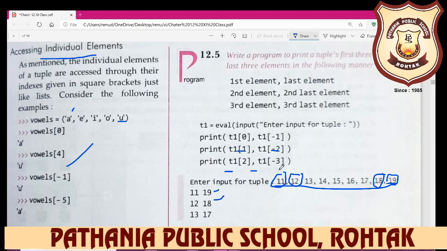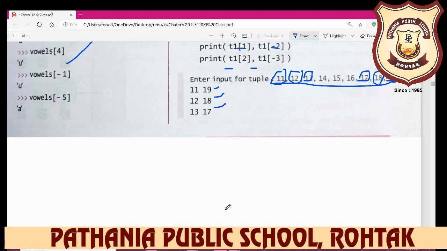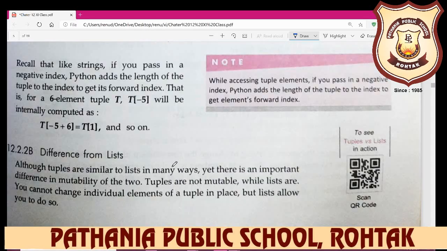So minus 3 is here 17, and index 2 is 13. So 13 and 17 will be displayed on your screen. And recall that like a string, if you pass in a negative index, Python adds the length of the tuple to the index to get its forward index.